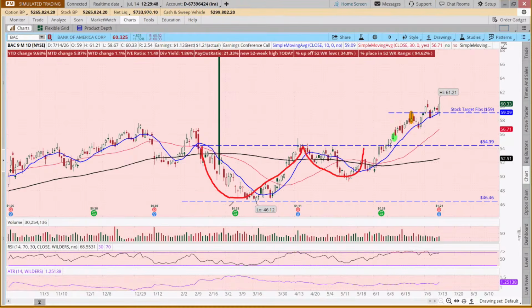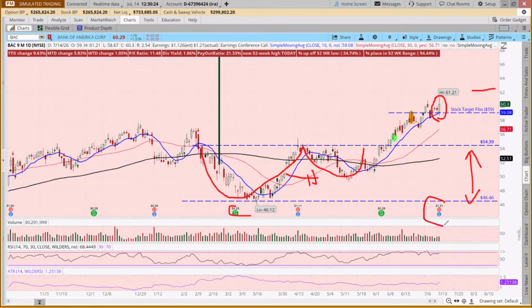So here's our cup, here's our handle. And this would have been like an $8 move, approximately. So 54 to 62, that would have been a target based on this pattern, and it hasn't quite hit 62 yet, but it's getting close, isn't it? But if we look at this, what is this two candle pattern again? It's a bullish engulfing pattern, isn't it?